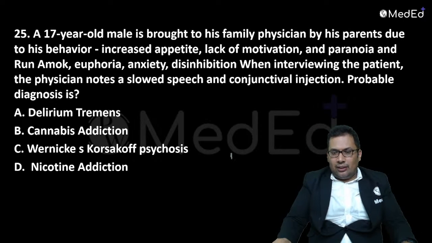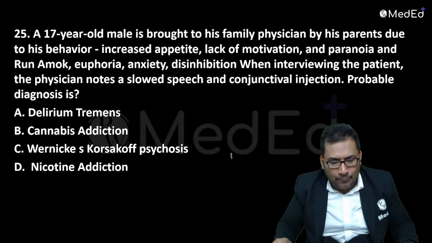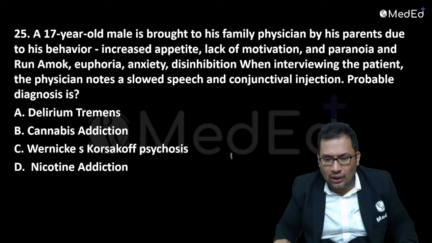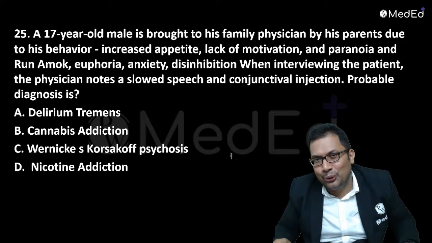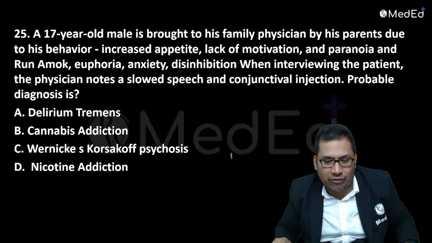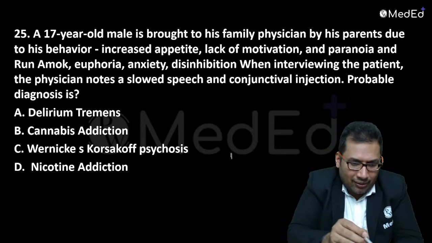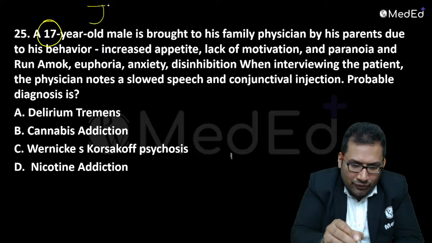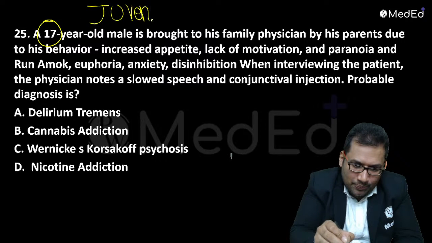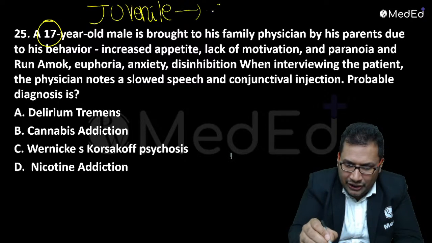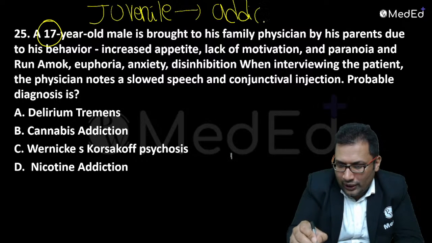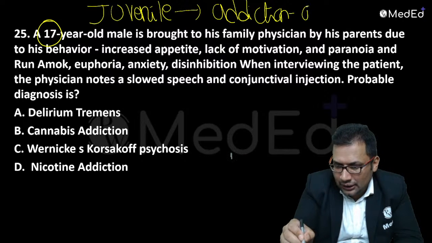Now question number 25. Not alcohol this time. Another common drug of abuse, an illegal drug, especially in juveniles. What type of addiction?